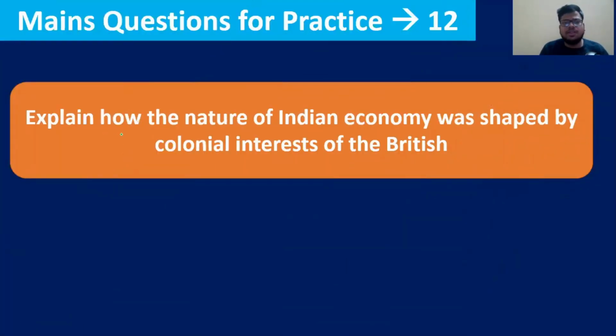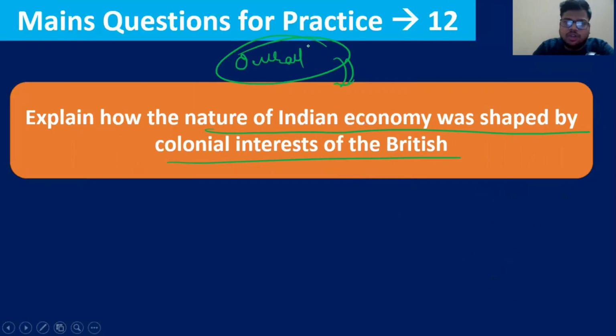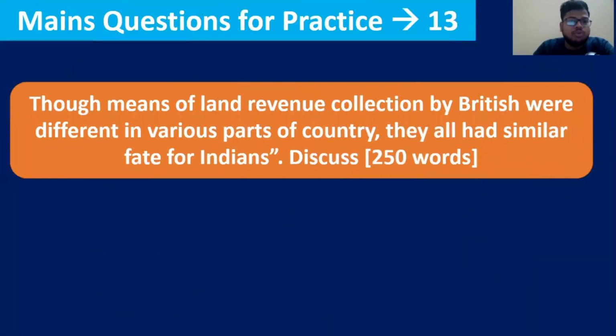The next question is: explain how the nature of the Indian economy was shaped by the colonial interest of the Britishers. It's an overall question, that how the nature of the Indian economy was shaped by the British colonial interest. Then you have one more question.